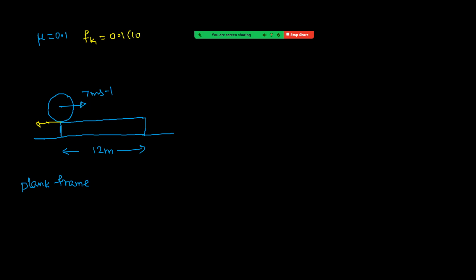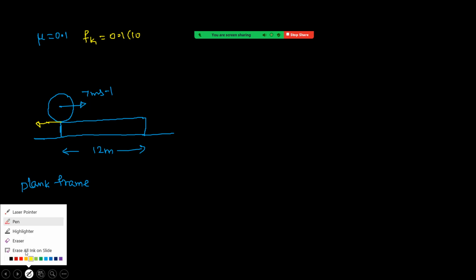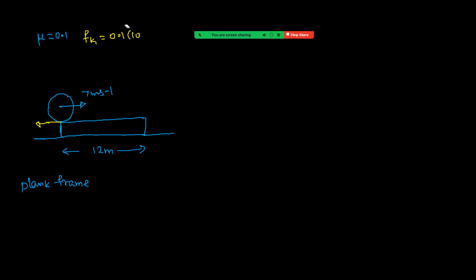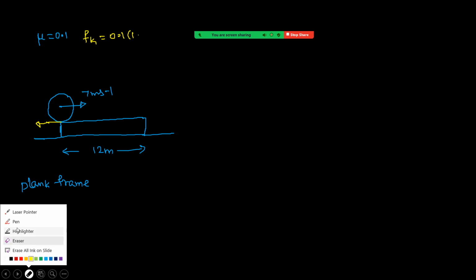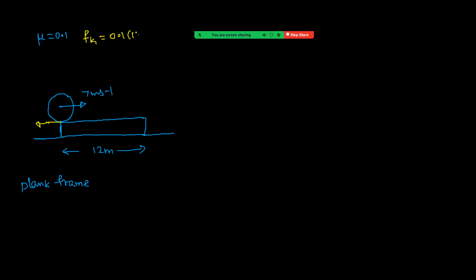Kinetic friction is equal to mu mg, mu value 0.1, mass is given 1 kg, g value 10. So it is equal to 1 Newton. So 1 Newton force acting on cylinder, that is left side.